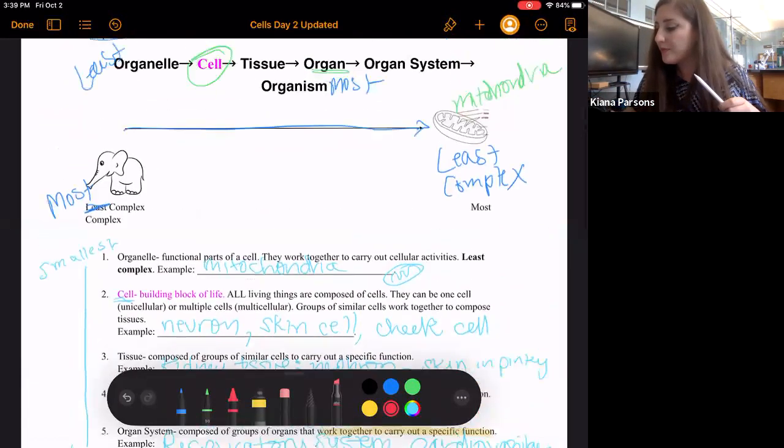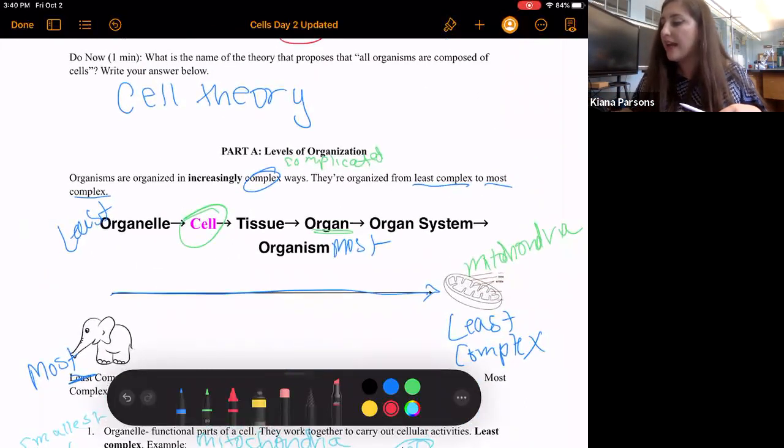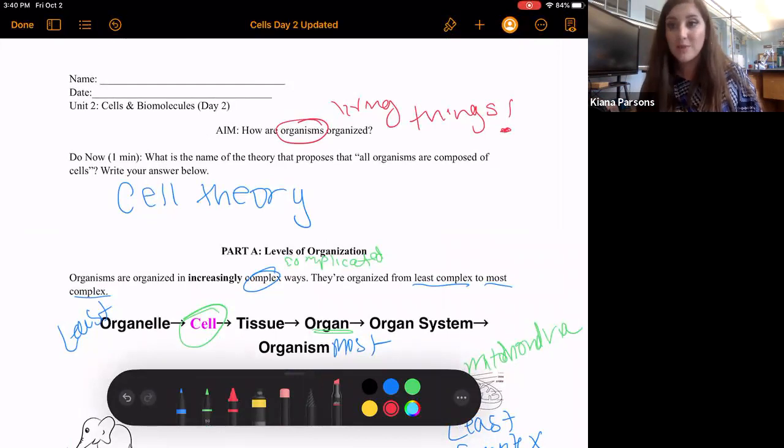So today we talked about levels of organization, and our aim was how are organisms organized.